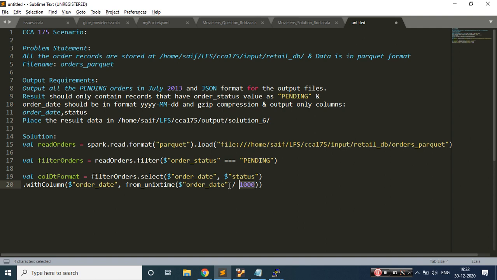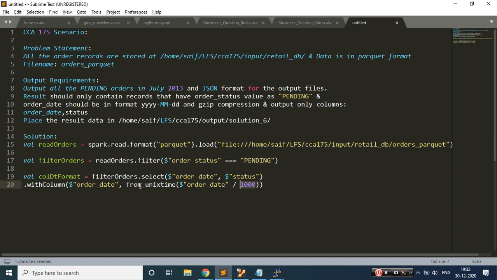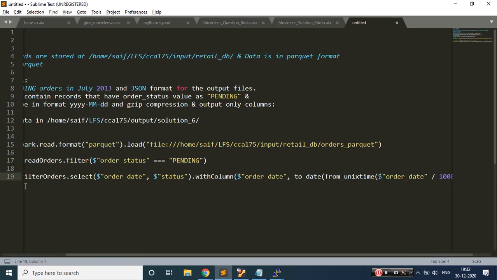Once we do this, I need to apply a to date format, just to format the date in the default date format. Let me do that: to_date, open this and close this. Hopefully the syntax should be good. If any errors, we'll try to rectify that.